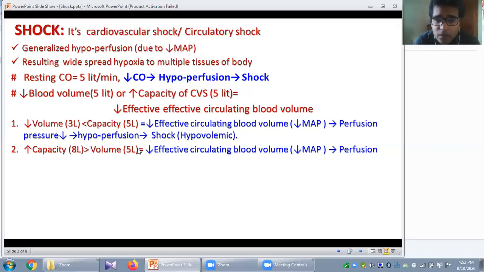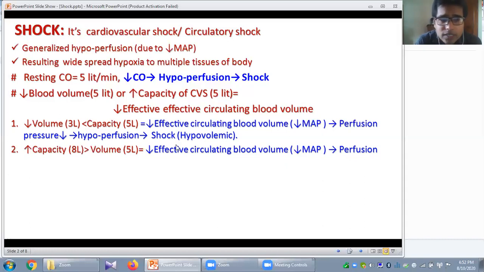So what will happen now? This 5 liter of blood is inadequate to maintain the effective circulating blood volume. So that will cause the reduction of your effective circulating blood volume. Again, that means the mean arterial pressure will go down. And finally, it will reduce the perfusion pressure to cause generalized hypoperfusion. And again, this leads to shock.